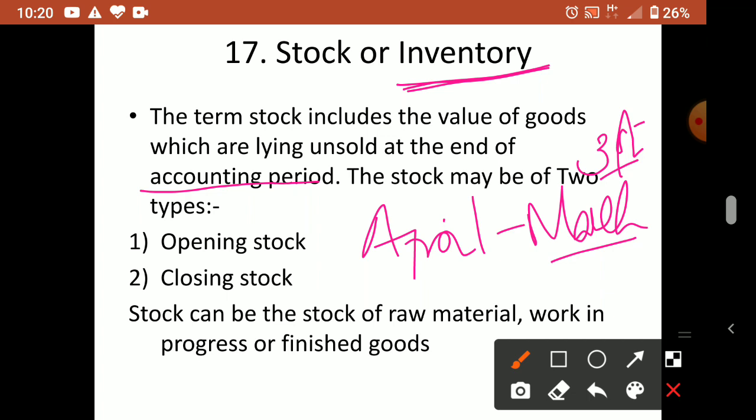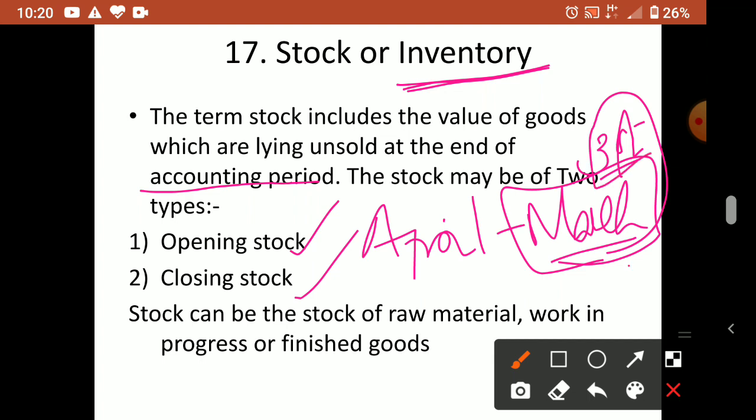Both are the same, only on the date it will be called by a different name. I'll tell you, opening stock and closing stock. On 31st March, whatever stock is there at the end of the period is called closing stock. Now on the next day, that is April 1st, the next year starts. We call the same closing stock as opening stock. So today's closing stock will be tomorrow's opening stock. That is the only difference.